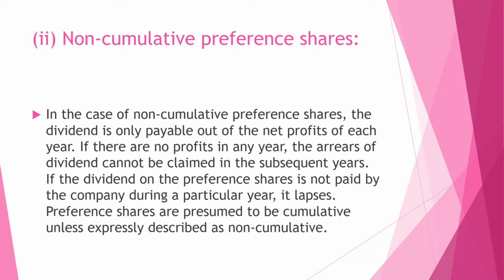Non-cumulative preference shares. In case of non-cumulative preference shares, the dividend is only payable out of the net profit of each year. If there is no profit in any year, the arrears of dividend cannot be claimed in the subsequent year. If the dividend on the preference share is not paid by the company during a particular year, it lapses.